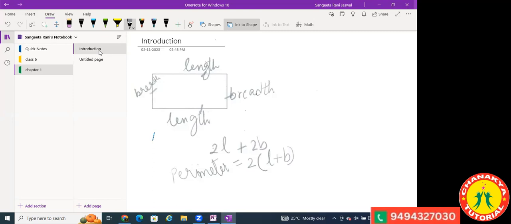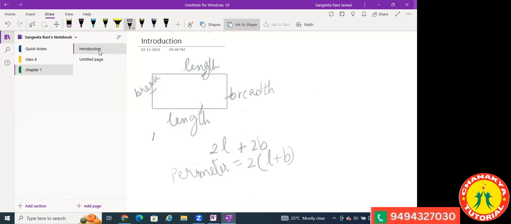Whenever you are asked to find the perimeter of a rectangle, you will do 2 into length plus breadth. And you know now how you got this 2 into length plus breadth? We have two opposite sides as length, and these two opposite sides are the breadths. So I have taken 2 lengths plus 2 breadths.